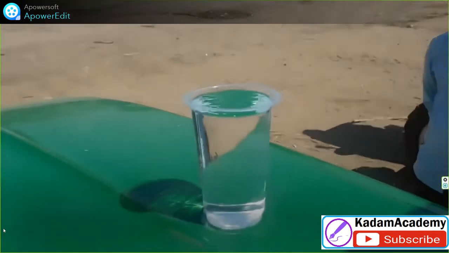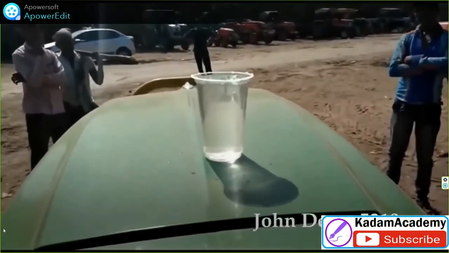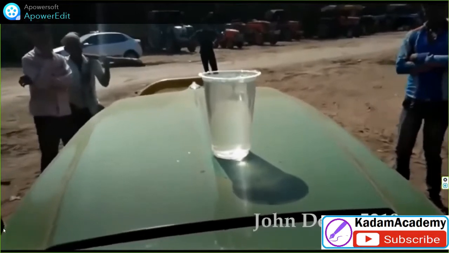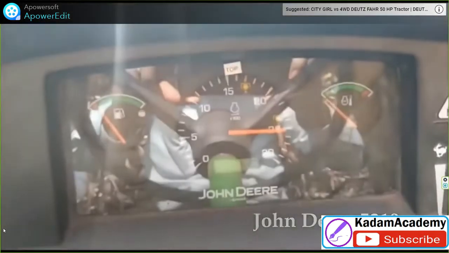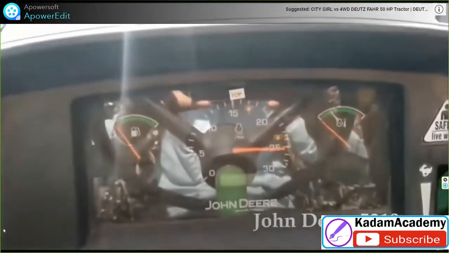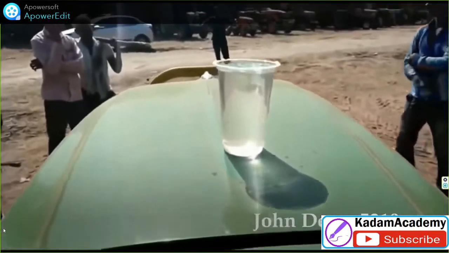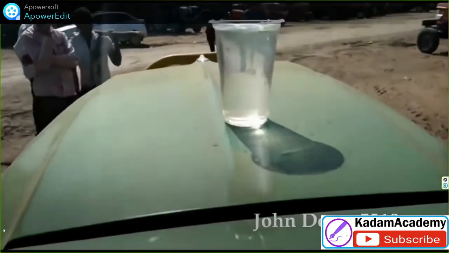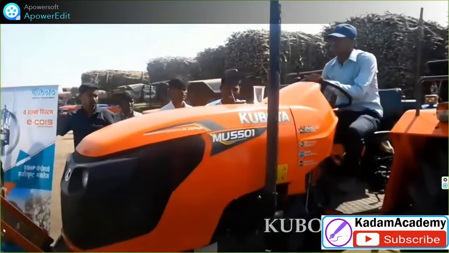The engine is started and it is moving at high speed. This is Kubota, a Japanese tractor company.